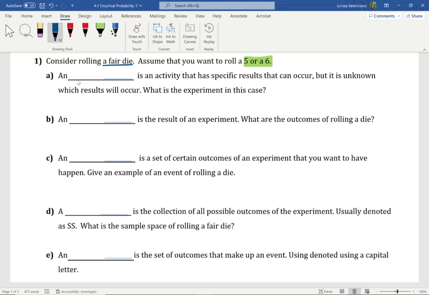Okay? So an experiment is an activity that has specific results that can occur, but it is unknown which results will occur. What is the experiment in this case? The experiment in this case is rolling a die, or rolling a fair die.